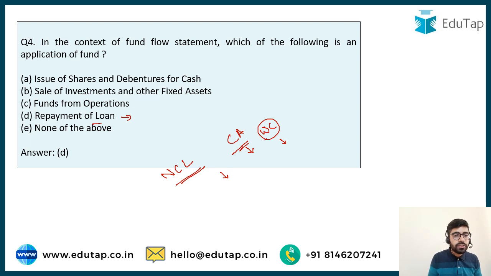In all other cases also, there would be one non-current and one current. But in all other cases, you would find the working capital is increasing. The cash is increasing. You are selling the investments or fixed assets. Again, cash is increasing. You have generated funds from the operations. It is a classical case of the source of funds. So again, the answer here is going to be option number D only.